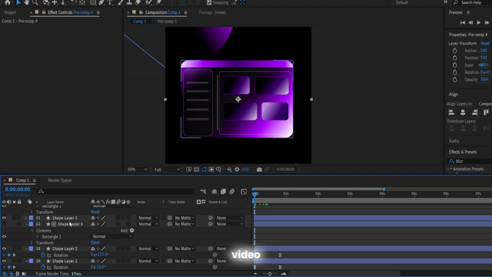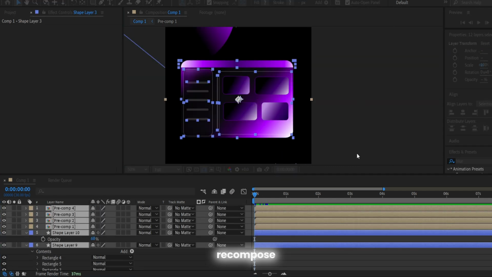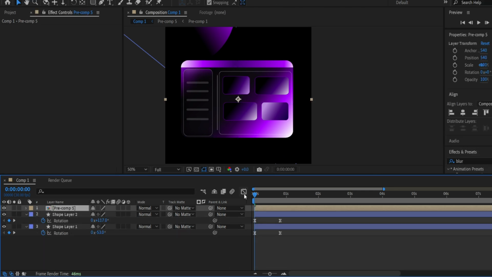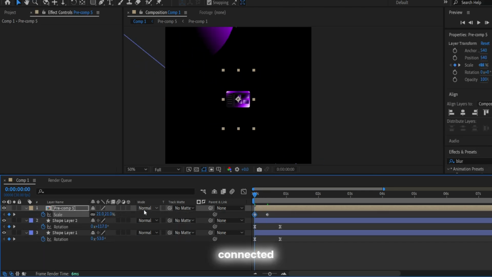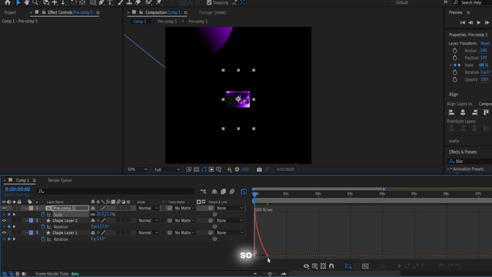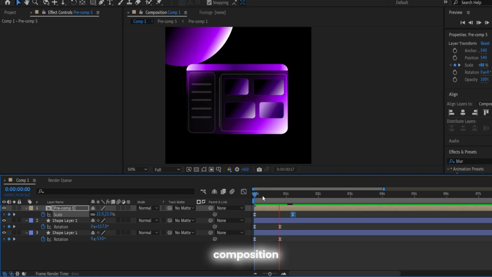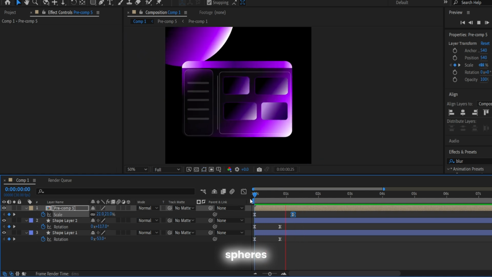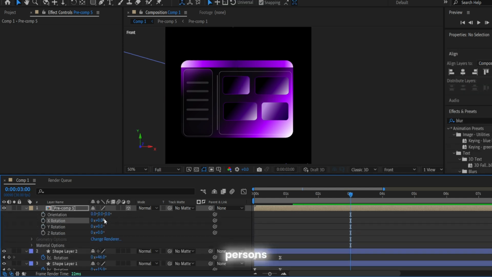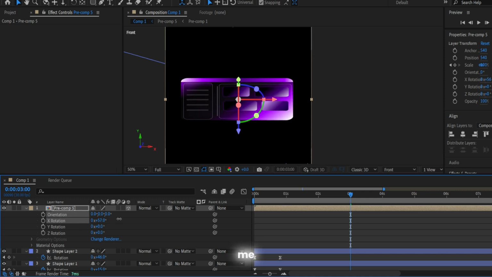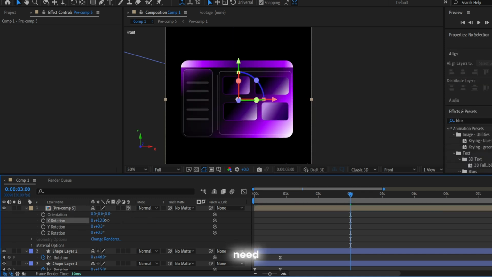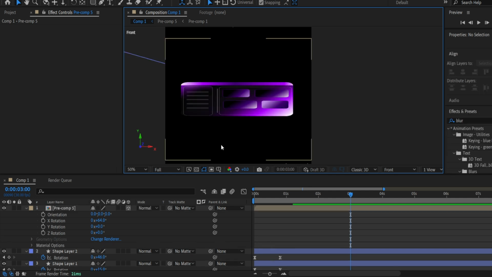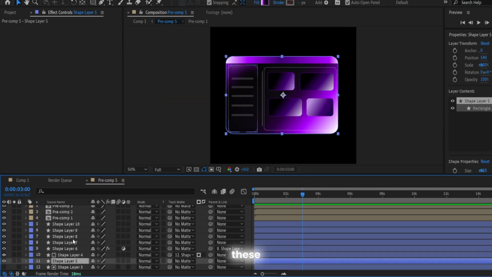So guys, also we will need to recompose all our layers and shapes which are connected to our main window. So we will leave our spheres outside the composition. So guys, you will need to adjust your scale for this main window. I decided to put it from 0 to 100%, so you can do it as I did. And also we will need to create the 3D effect for all these icons.